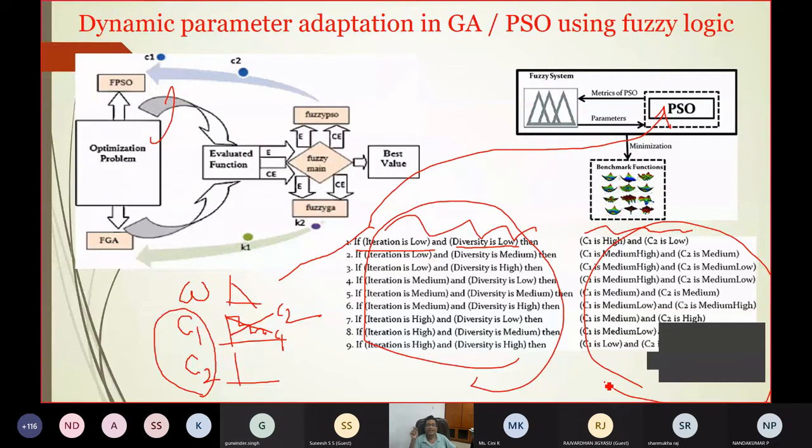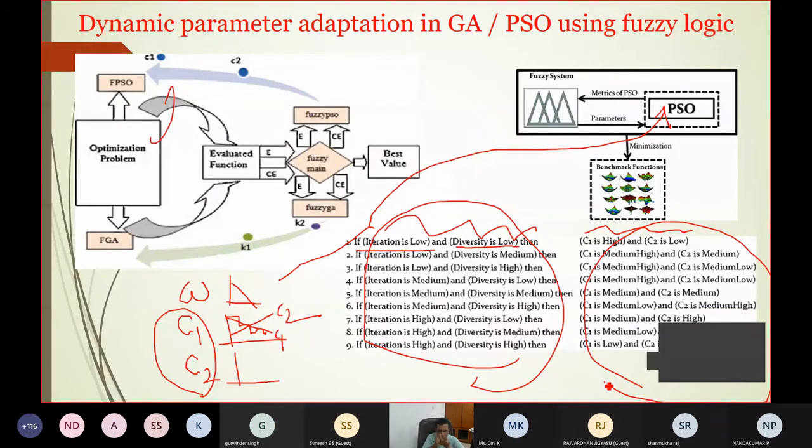In the case of the Takagi-Sugeno fuzzy model, I can write: if iteration is low and diversity is low, then C1 is 2 and C2 is 0.5. Similarly, if iteration is high and diversity is high, C1 is low, that is 0.5, and C2 is low, that is 0.5. So you can have any type of fuzzy structure.